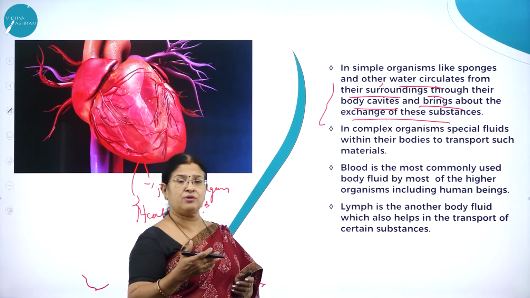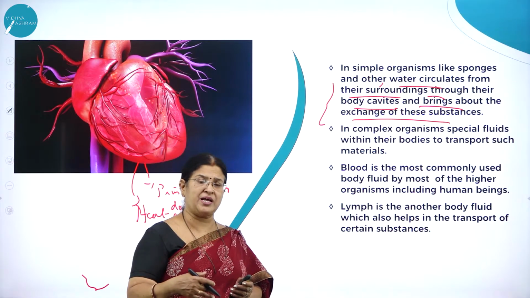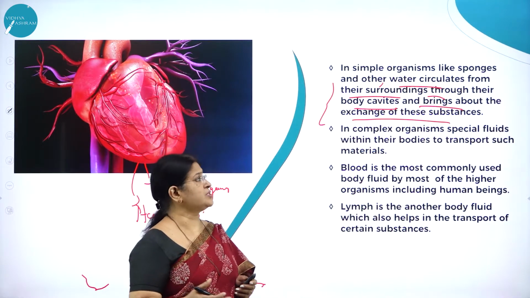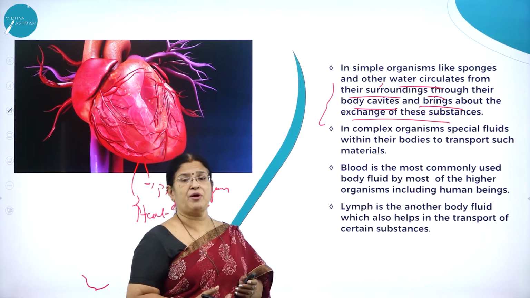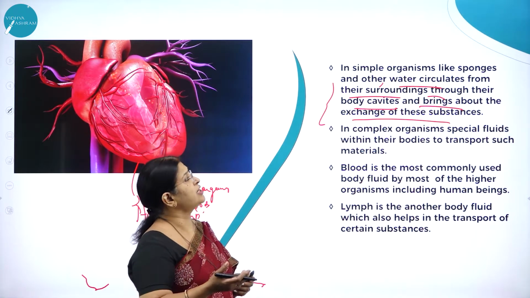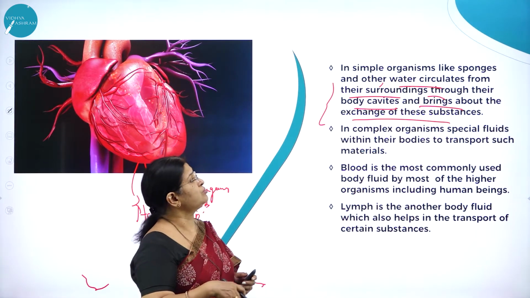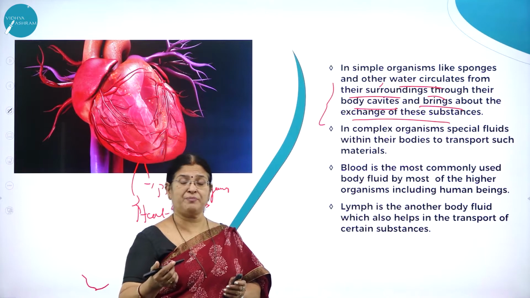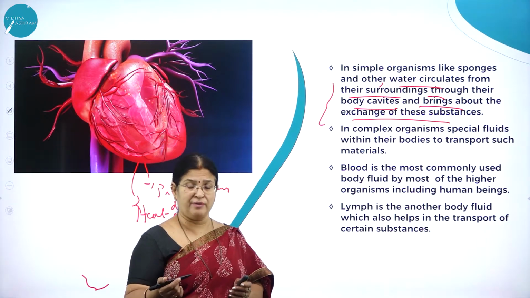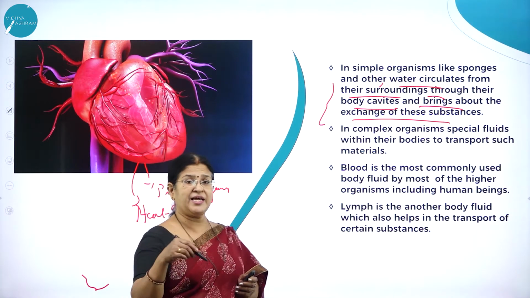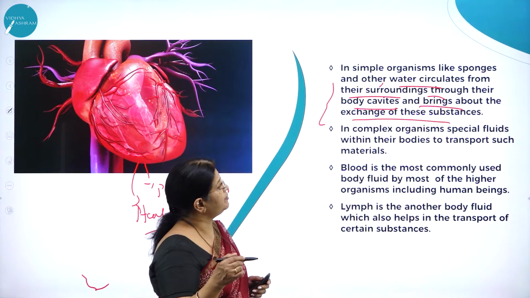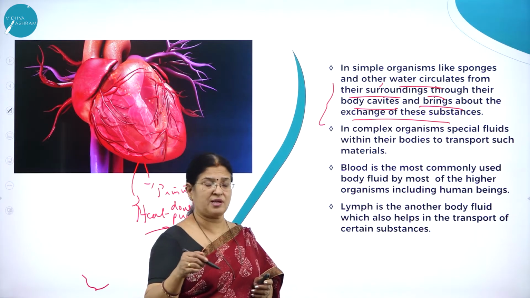Though they are lower organisms, with the minimum mechanism they have, they carry on their physiological processes. For example, in sponges, which are aquatic animals, water circulates through their body cavity, the gastrovascular cavity, and that brings about the exchange of these substances.